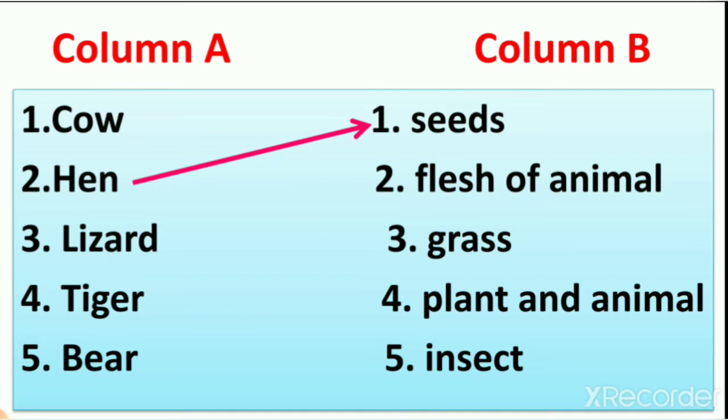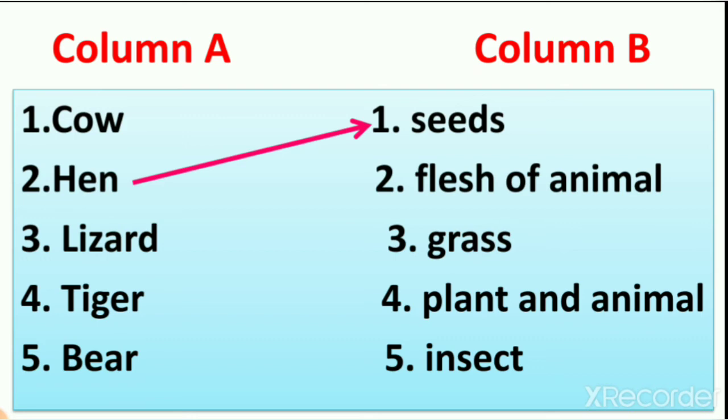Number 1, cow. Now what does a cow eat? Does a cow eat flesh of other animals? Did you see anywhere a cow eating meat? No. Then number 3, grass. Grass means plants. So does a cow eat grass? Yes. Then number 4, plants and animals. As we learned in this lesson, some animals eat plants and animals also.